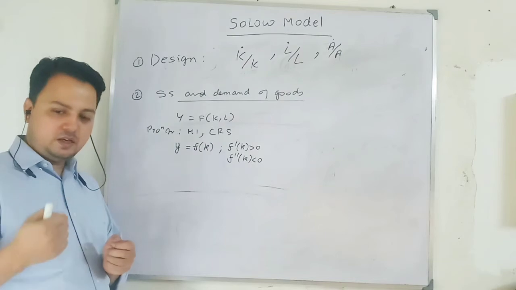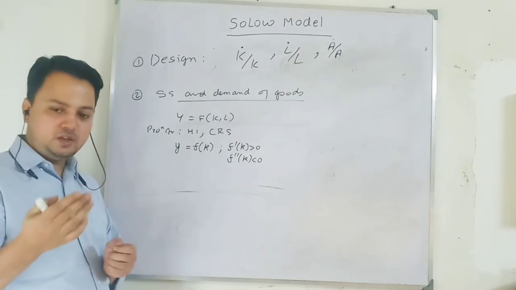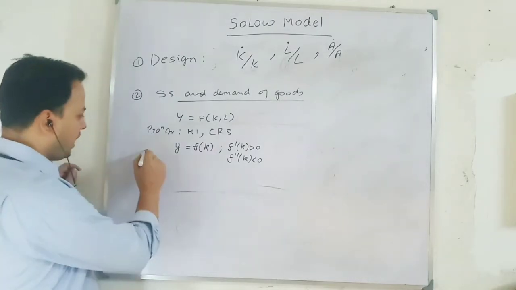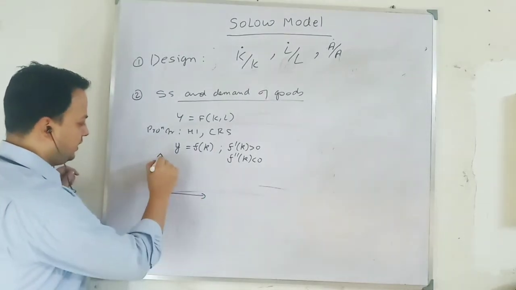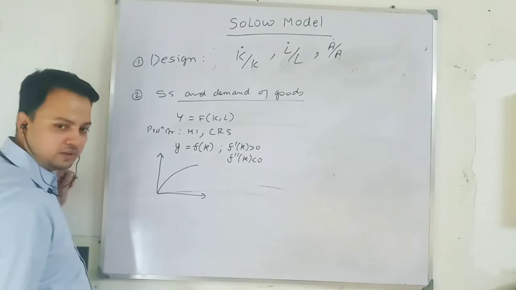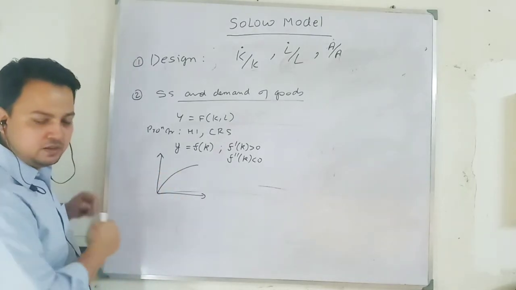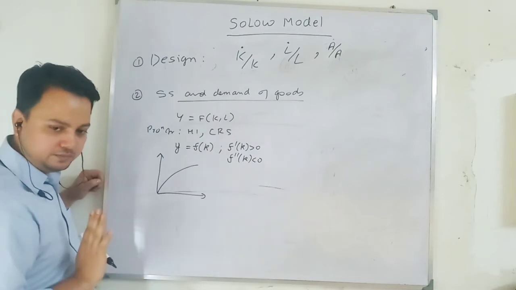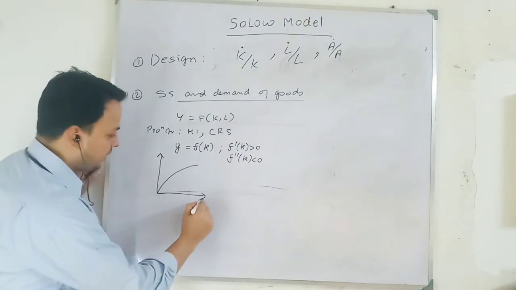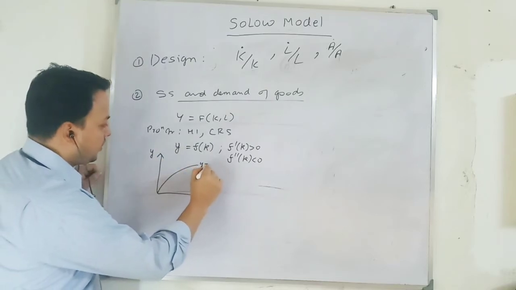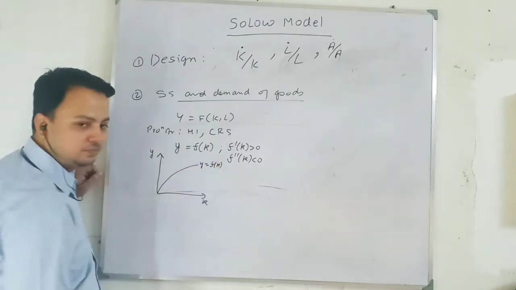Then I add a third neighbor, and it is adding only 3 units. It is adding positively, but at a decreasing rate. So we have a graph like this, increasing at a decreasing rate. And we are doing it in per capita terms because Solow has defined economic growth in terms of per capita. So here I have taken capital per worker and output per worker. This is my production function in per worker terms.